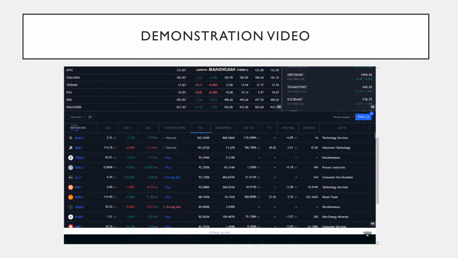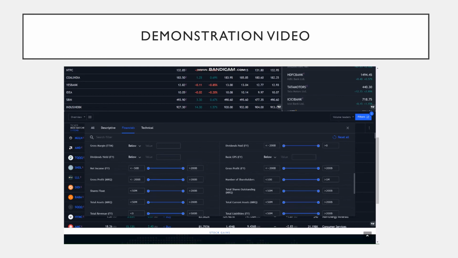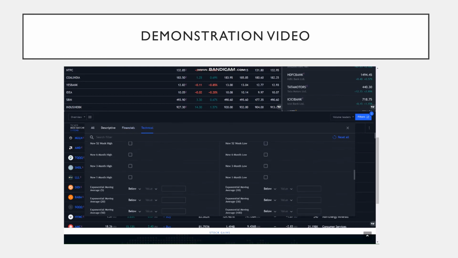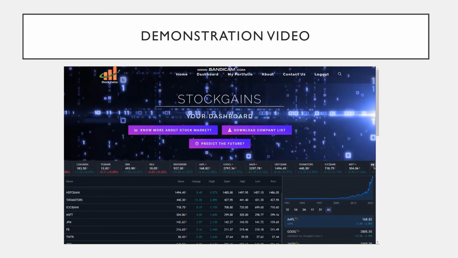Below is another table that has been given, which is for people who are already familiar with stocks and the stock market. This has been extracted from the tradingview.com website and contains a wide variety of advanced financial and technical indicators that the user can use in order to filter various stocks according to their needs.